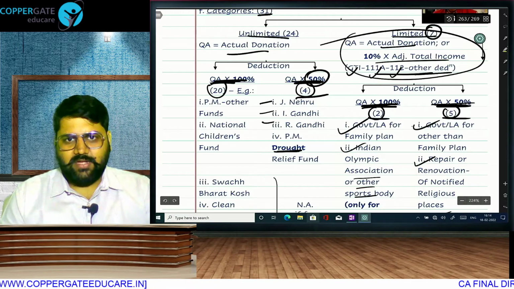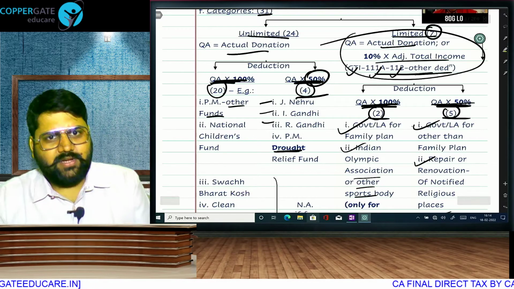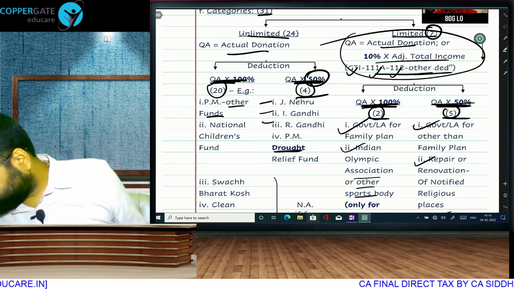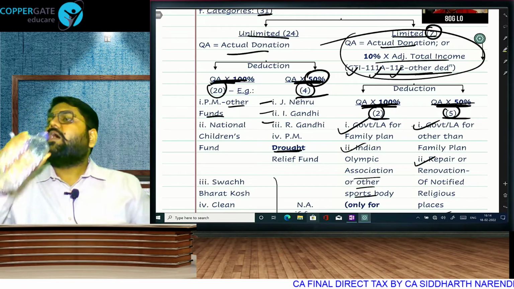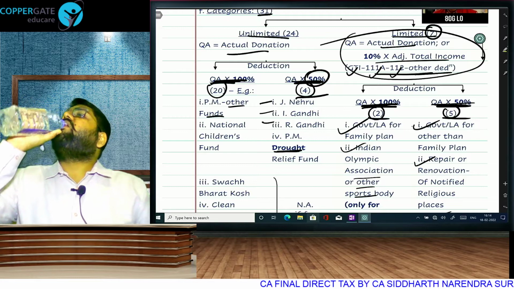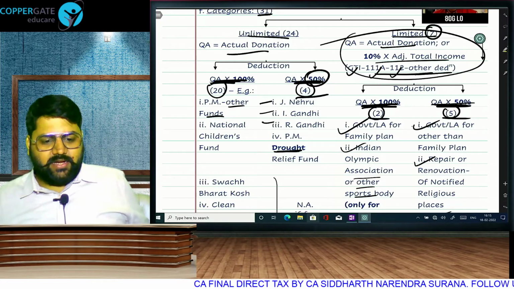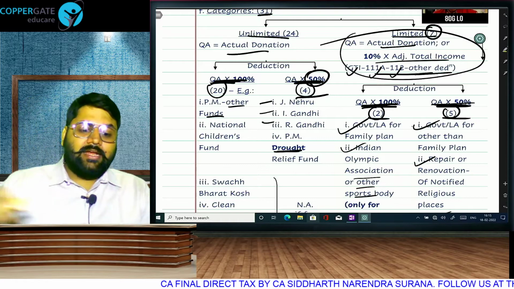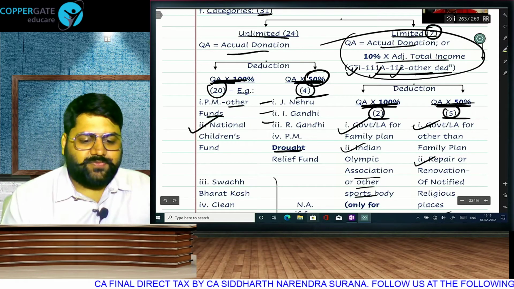Be careful, you can be confused in exam. There are multiple funds in the name of PM. PM Earthquake Relief Fund, PM National Relief Fund, other funds are also there. If it is the other funds which are created in the name of the PM, then it will go in 100%. Only the Drought Relief Fund will come here. National Children's Fund will come here.